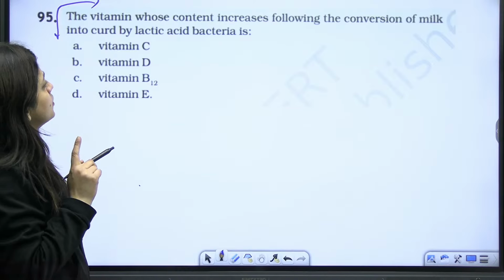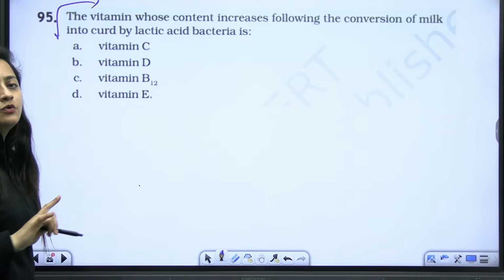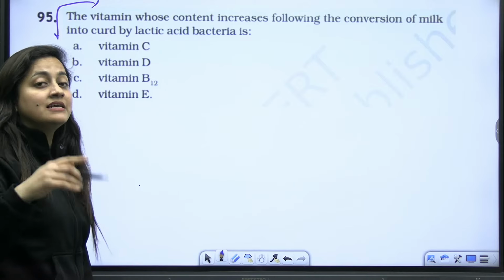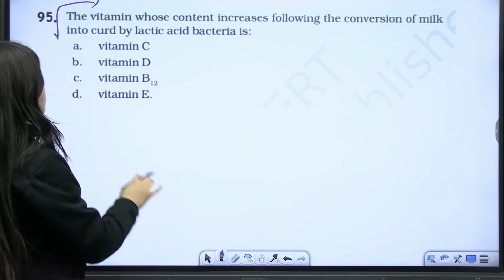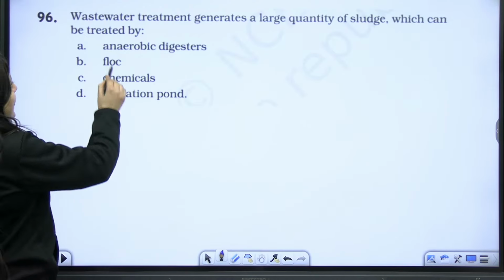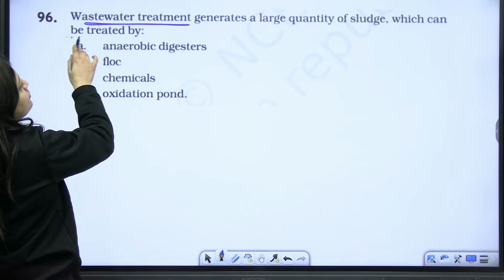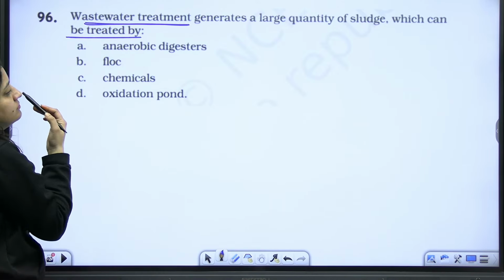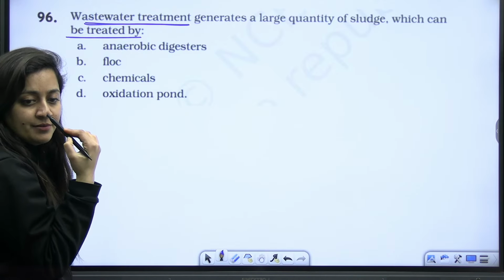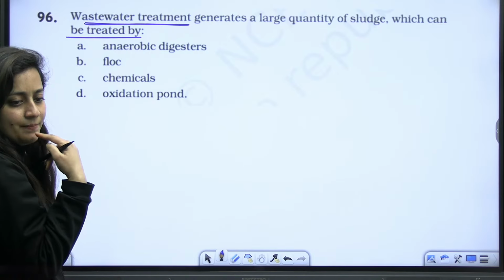The vitamin whose content increases following the conversion of milk into curd by lactic acid bacteria. So yes, they can ask such types of questions in the exam, and we know that the answer here is vitamin B12. Next, wastewater treatment generates a large quantity of sludge. Which can be treated by?